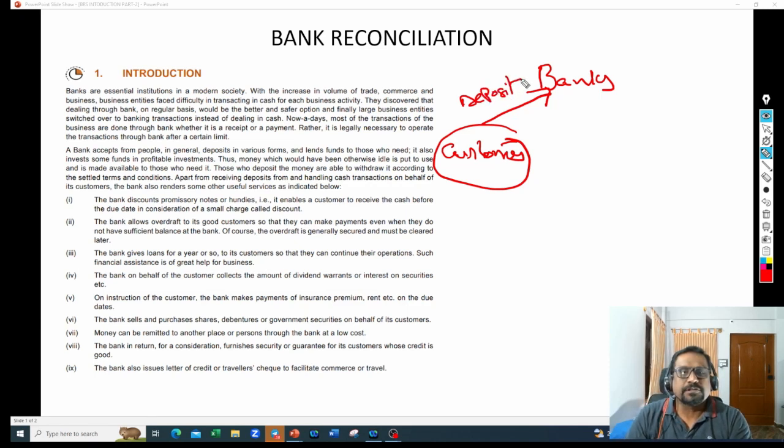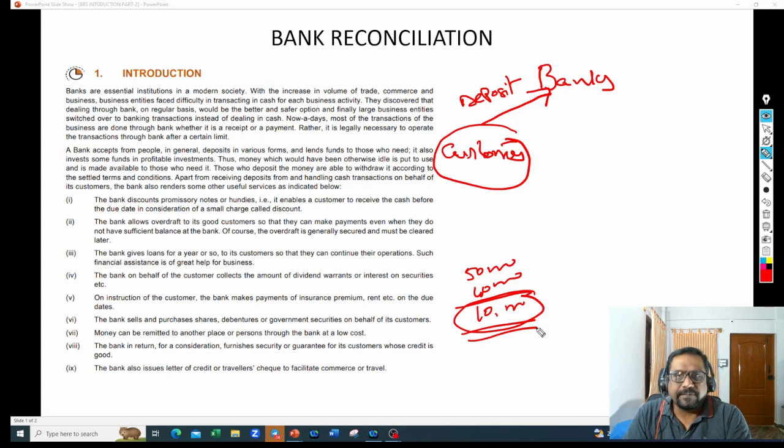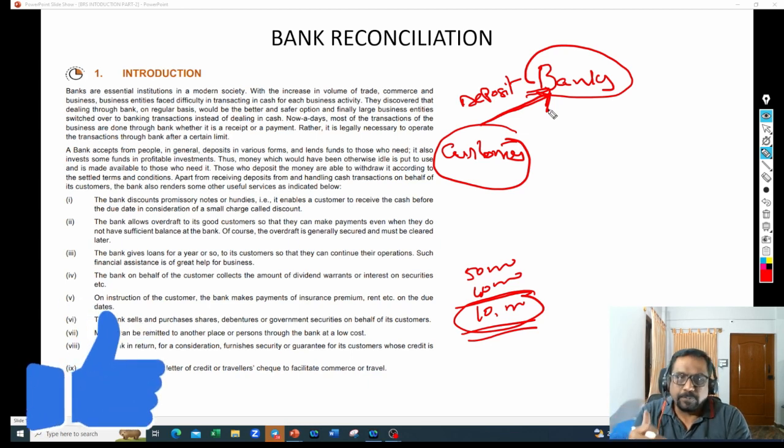What do you mean by deposit? We are all customers basically, right? We will have some surplus amount. For example, if my salary is 50,000 and my expenses are 40,000, I'm left with 10,000 surplus amount. This surplus amount, what I generally do, I'll try to deposit in the bank. Why? Because I get some benefit, some interest, right? So what banks do is, banks will attract customers, request customers to pay deposits. So we will pay deposits to the bank.